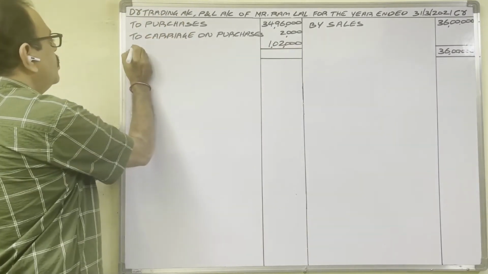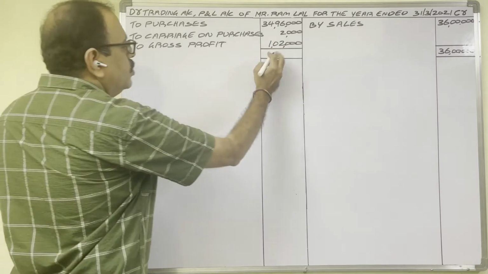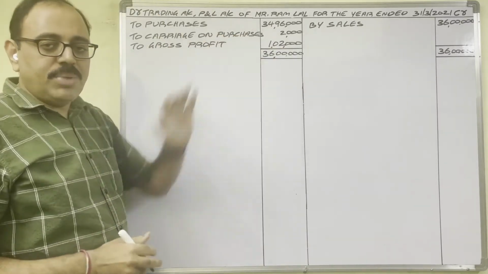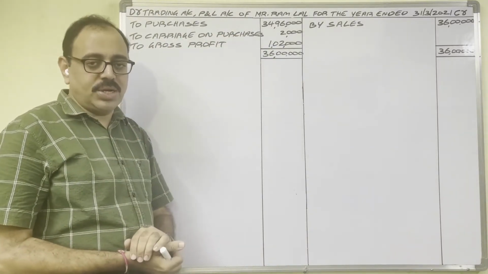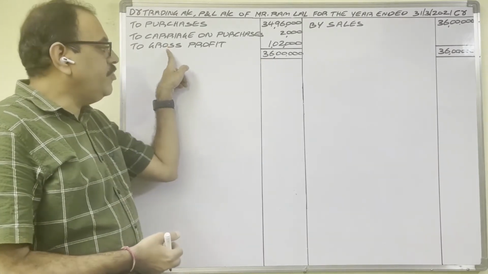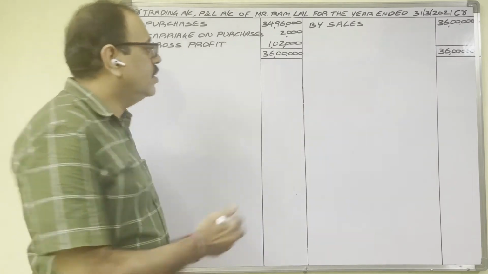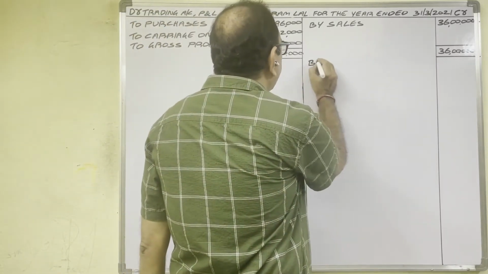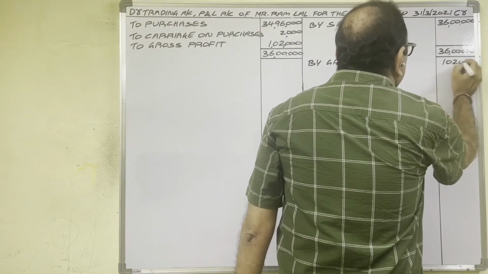For this, write down to gross profit. Write down the total. Trading account is completed. Next, profit and loss account. In the same table, we have to continue now. First, this gross profit you have to bring on opposite side, credit side. By gross profit, 1 lakh 2,000 rupees.